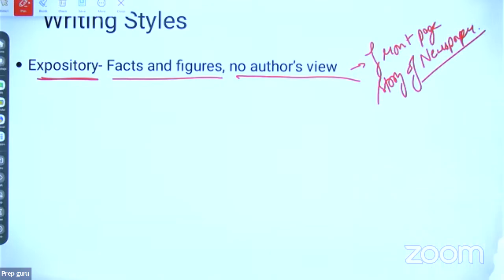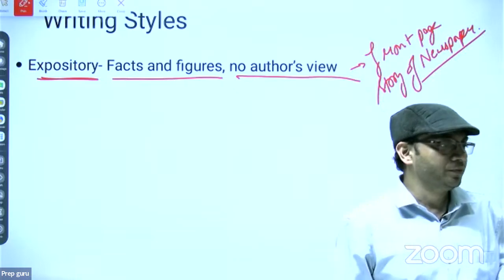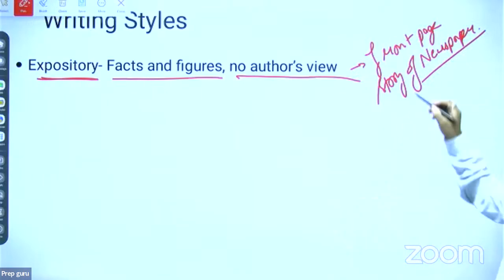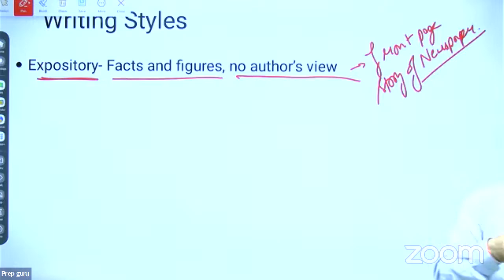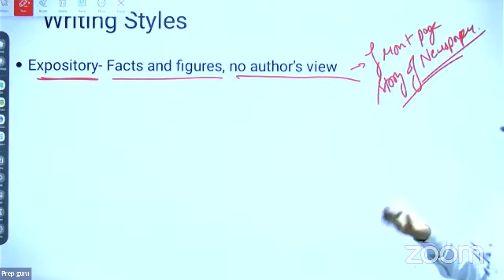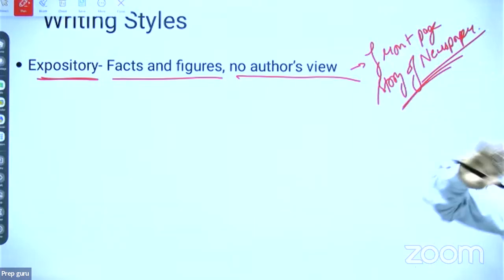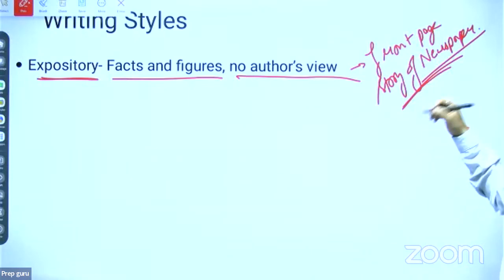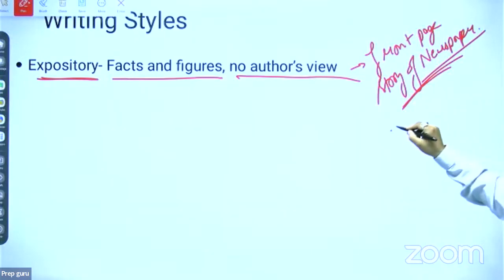Okay, okay, good, good. Now I was saying expository writing style को कैसे pick करोगे? It should be what? It should be like facts and figures, no author's view, right? The second example, पहला example तो मैंने दिया कि front page story of newspaper. Newspaper की front page story is very important, right? वहां पर सिर्फ आपको न्यूज दी जाएगी कि एक्सीडेंट अगर हुआ इस टाइम पर इतने लोग मर गए, right? Means dead. Nothing else, right?